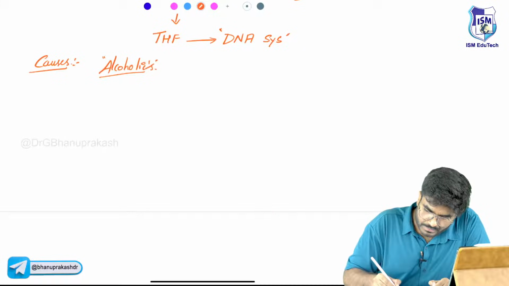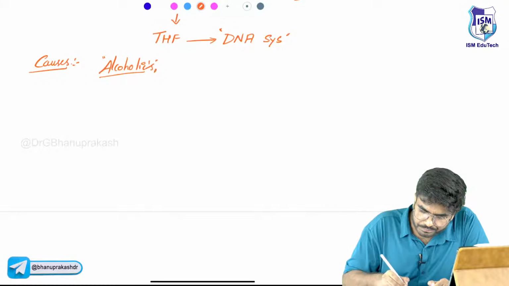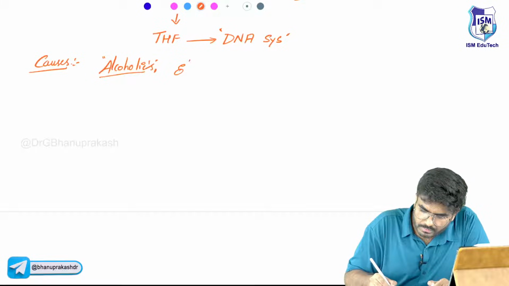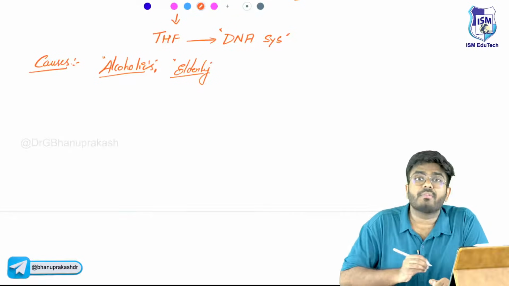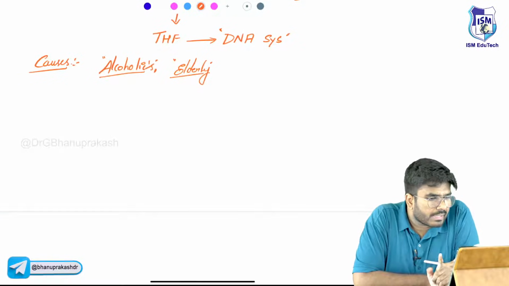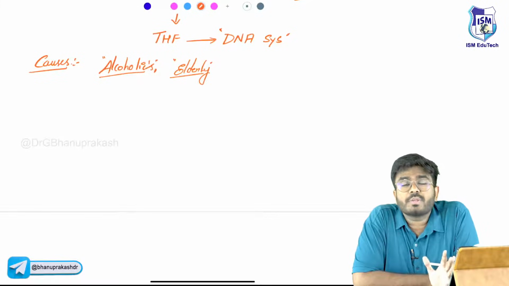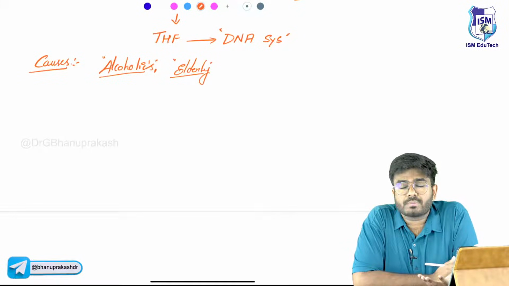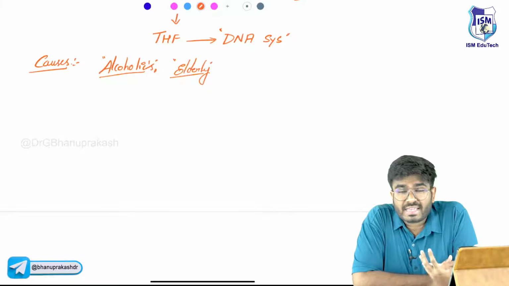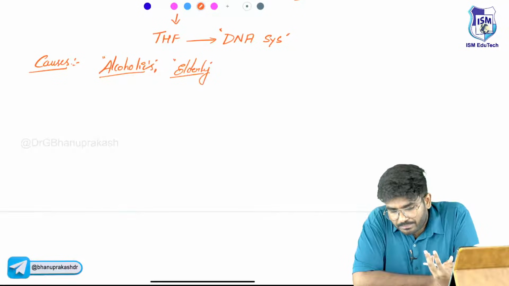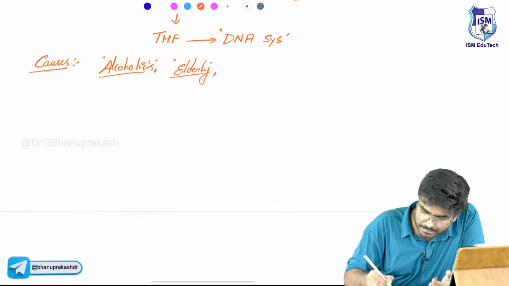Who else? Elderly people can become vitamin B9 deficient. So people with habits like alcoholism, the elderly, and pregnancy.